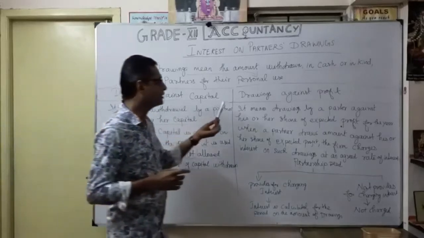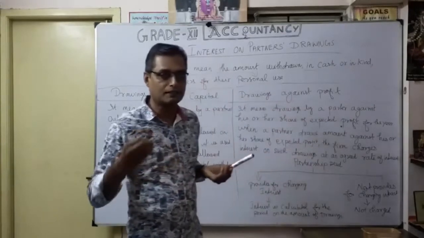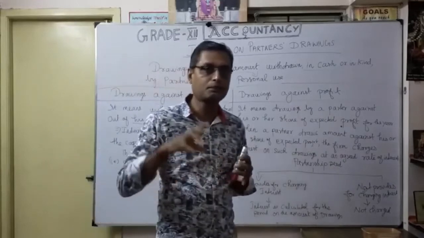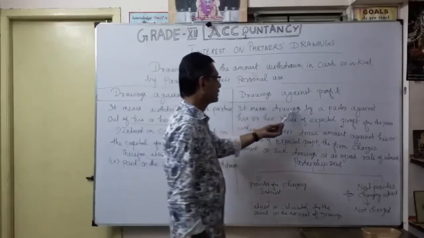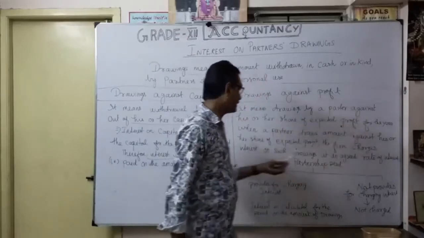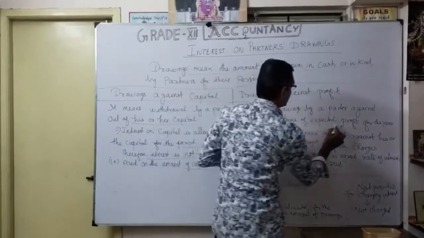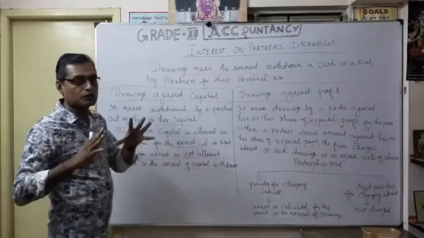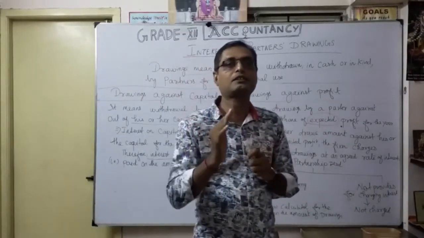Now coming to drawings against profit. It's a very simple one. Whenever the partner has a share of profit in the business, only that profit can be drawn by the partner. It means drawings by a partner against his or her share of expected profit for the year. Understood? The profit for him is definitely the allocation of profit sharing to that particular partner.